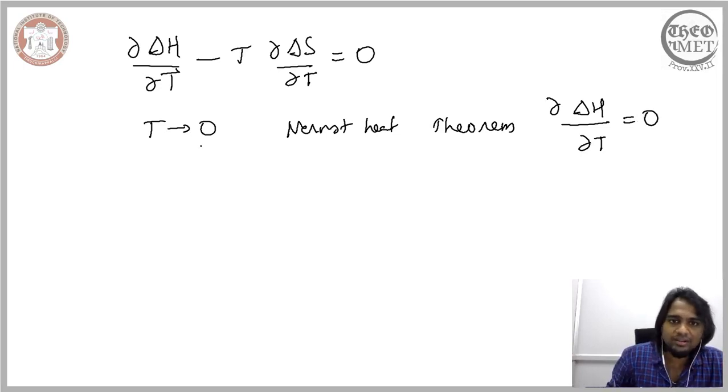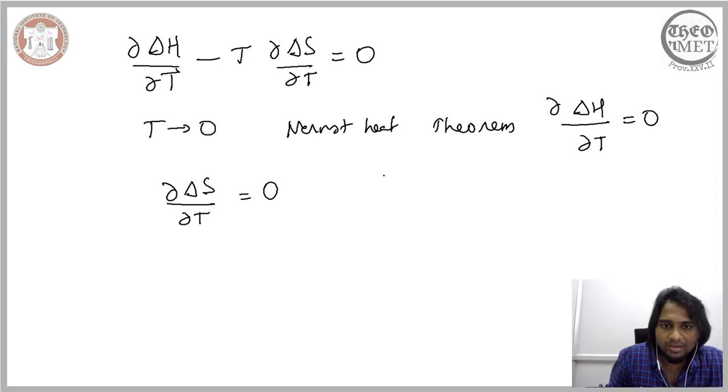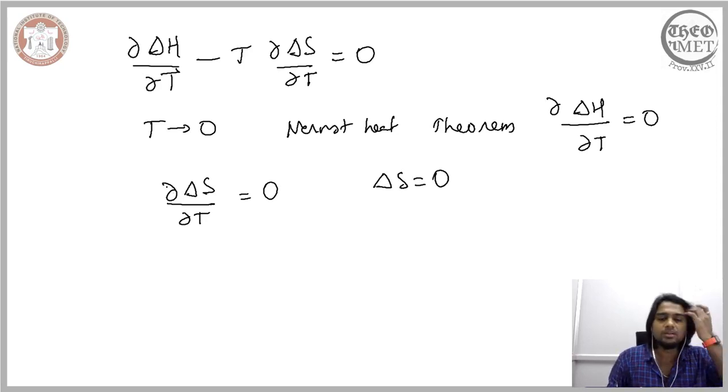Now substituting that, and removing the T as well, what we end up having is that close to 0, the change in the entropy with respect to temperature is 0. This is only possible when the change in the entropy is 0.